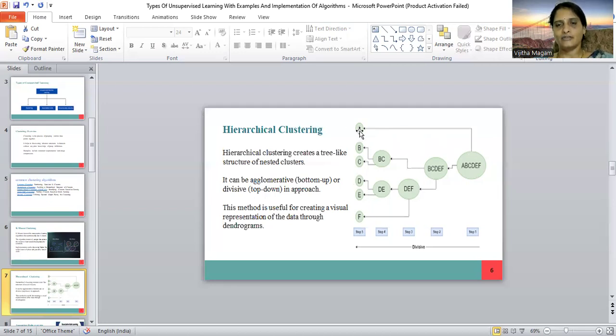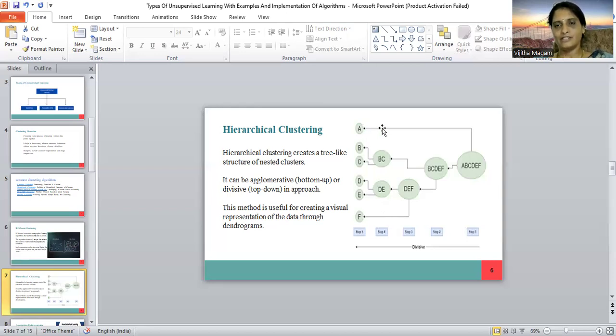So in step one, cluster A is kept as it is, up to the last cluster. In the next step, B and C clusters have the same maximum points, so they can be merged together as BC. In the same way, D and E have the same merge points, so they form the DE cluster, and then the F cluster. So in step 2, it can be merged into A, BC, DE, and F.